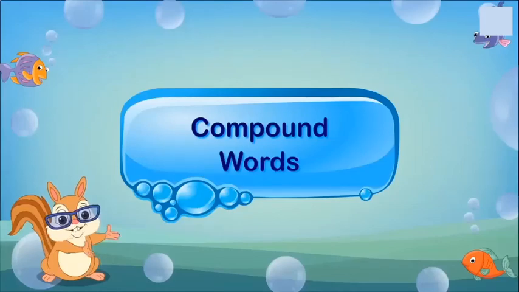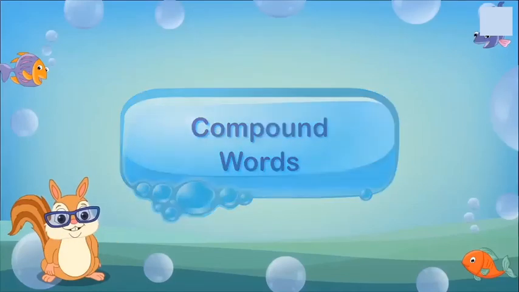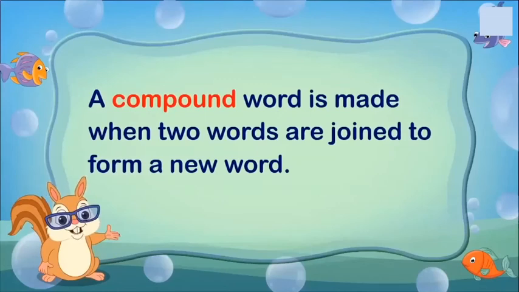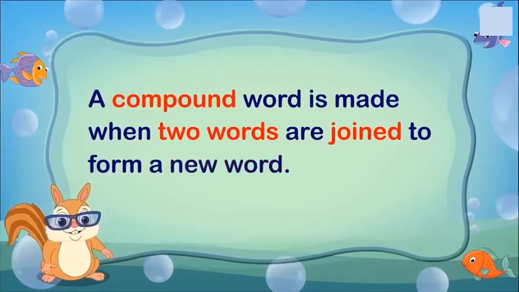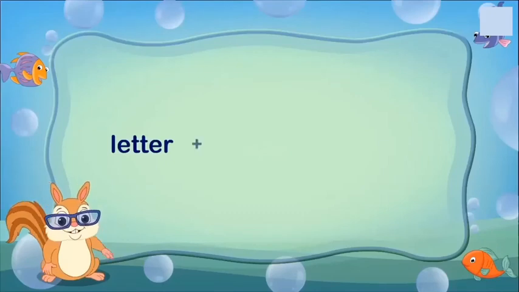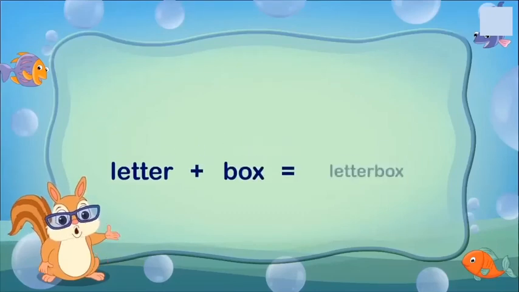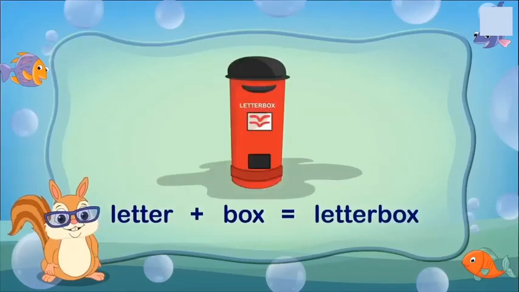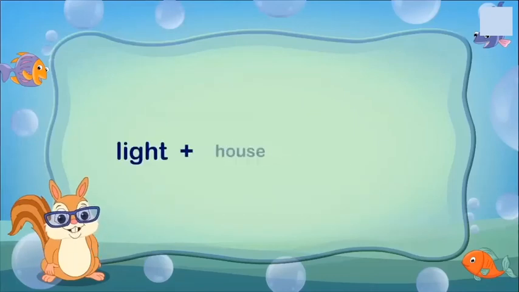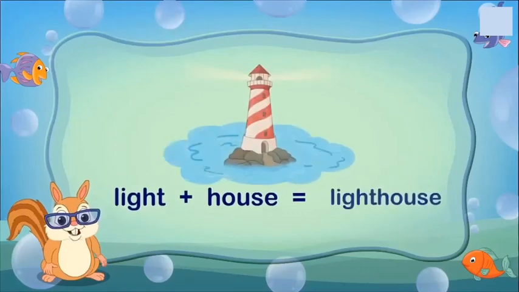Compound words. A compound word is made when two words are joined to form a new word. For example, letter plus box makes letterbox. Light plus house makes lighthouse.